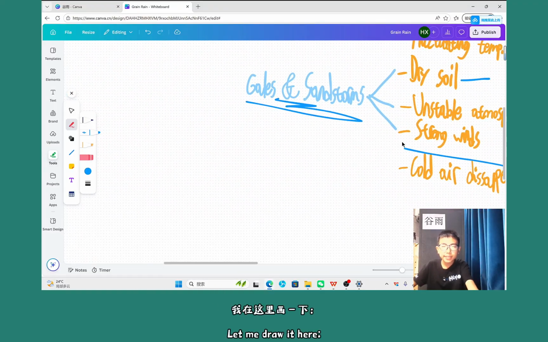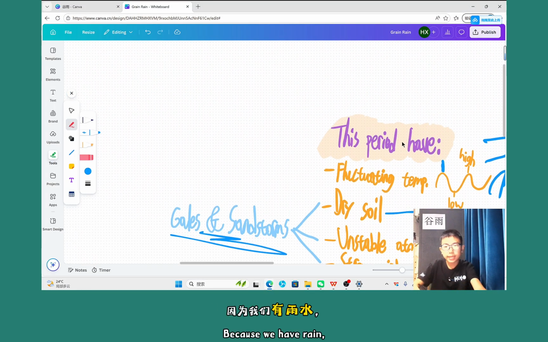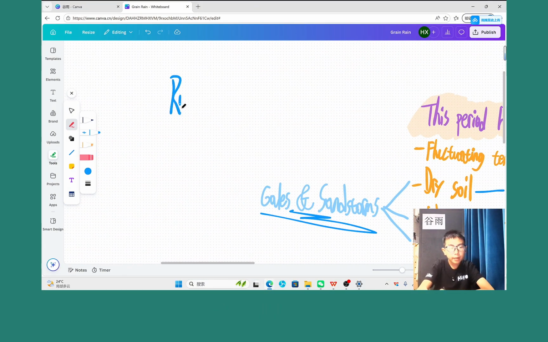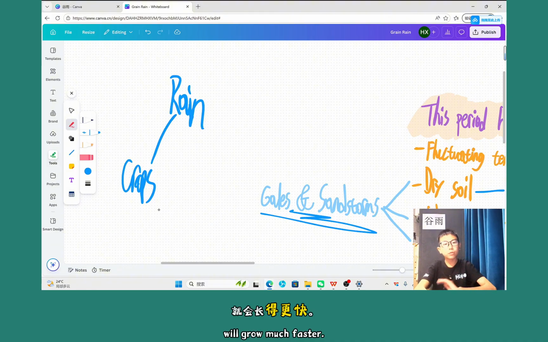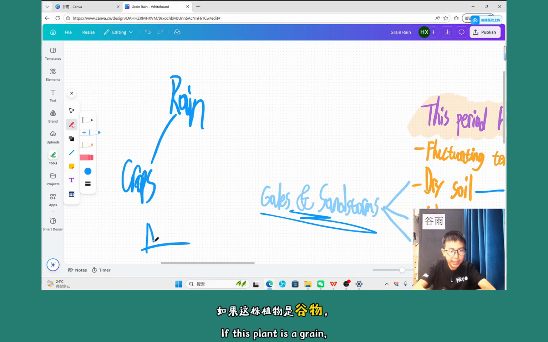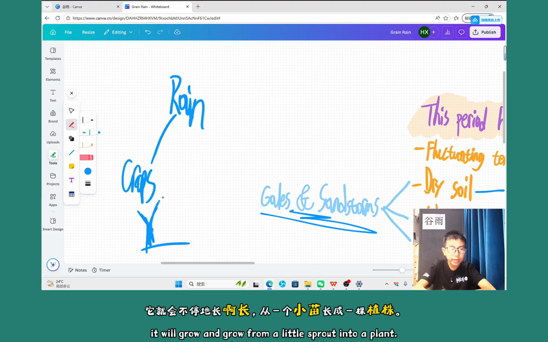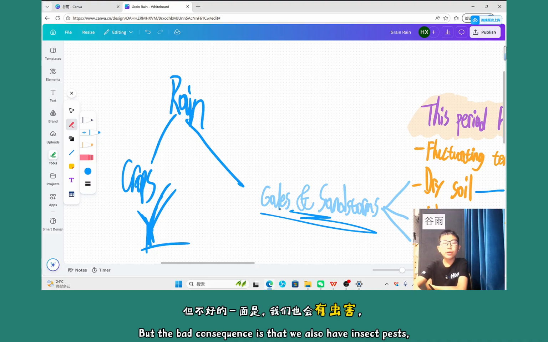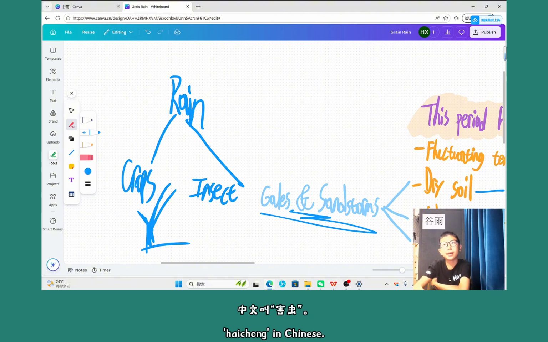So if you draw it right here, because we have rain, then the crops, what we call grains, will grow much faster. If, for example, this one is the grain, it's going to grow and grow and grow, suddenly into a little sprout, and then a sprout into a tree here. So this is the good consequence, but the bad consequence is that it also has insect pests, 害虫, as we call it in Chinese.